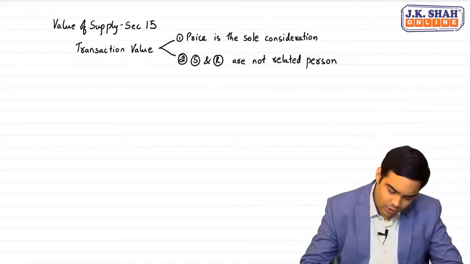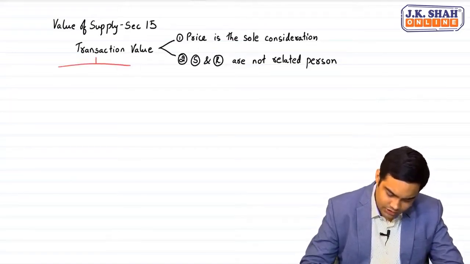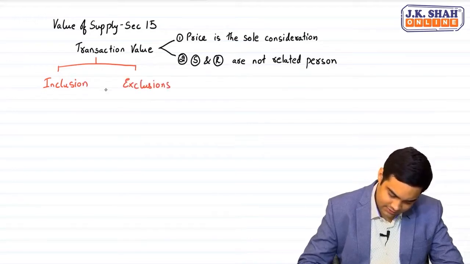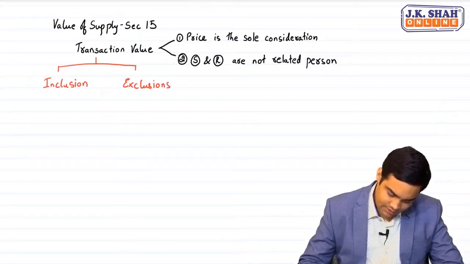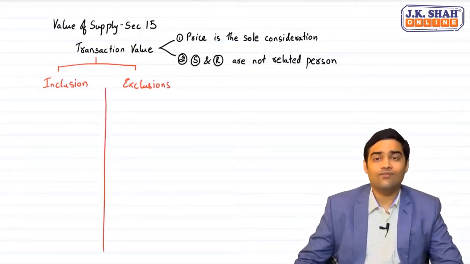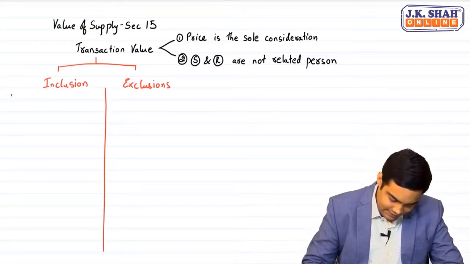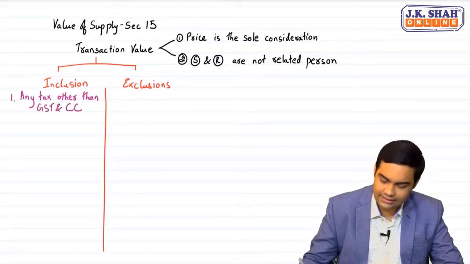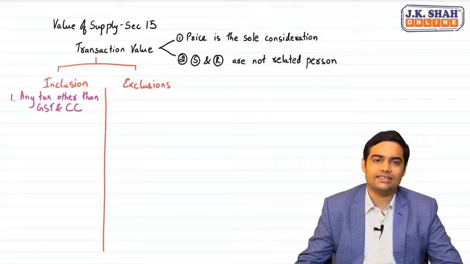Okay. Now there are certain inclusions in transaction value and certain exclusions from transaction value. Let's understand these inclusions and exclusions. See it carefully. When we talk about inclusions, the first inclusion is any tax other than GST and compensation cess. So, any tax other than GST and compensation cess will form part of value for the